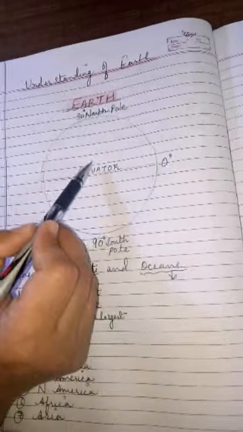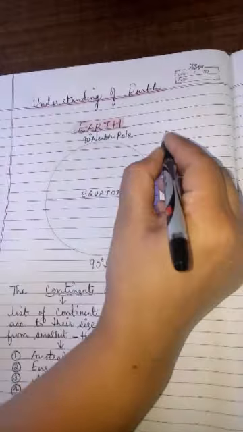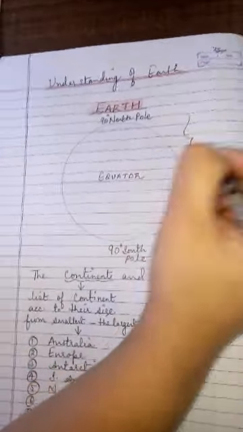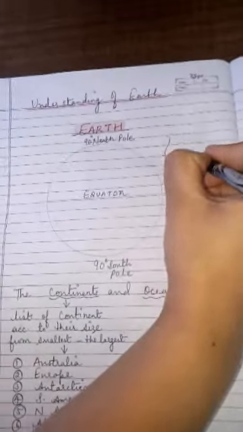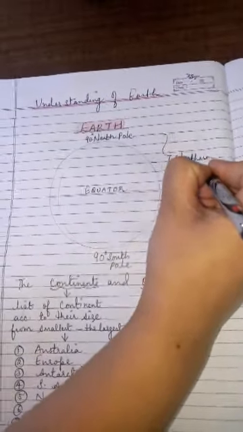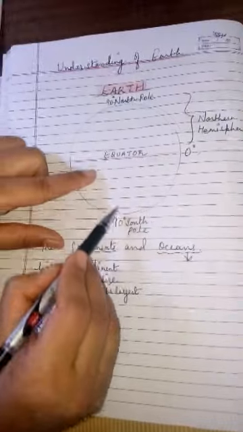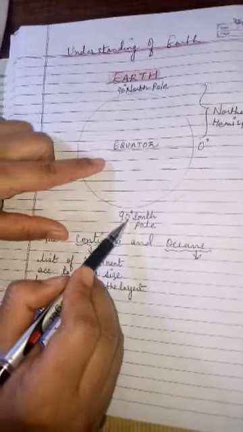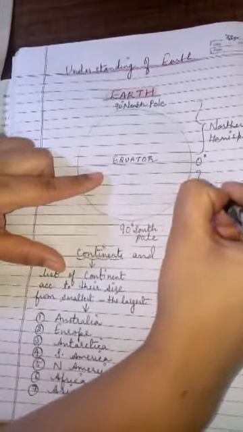The portion or area of the Earth which lies to the north of the equator is called the northern hemisphere. So this area which lies to the north side of the equator is known as the northern hemisphere, and the area which lies below the equator towards the South Pole is known as the southern hemisphere.